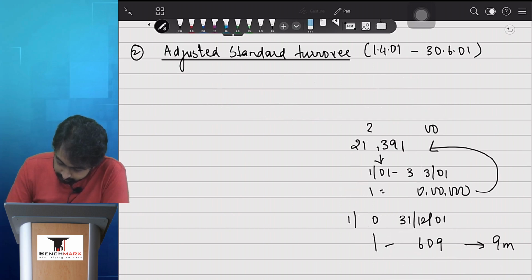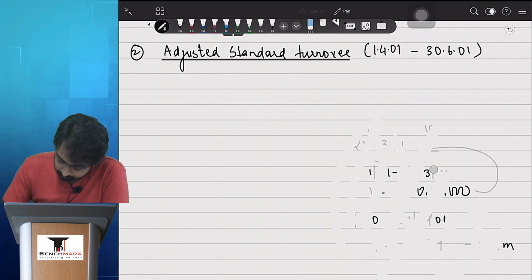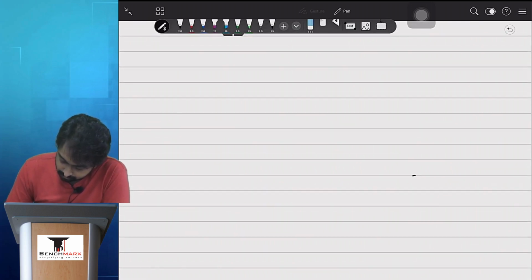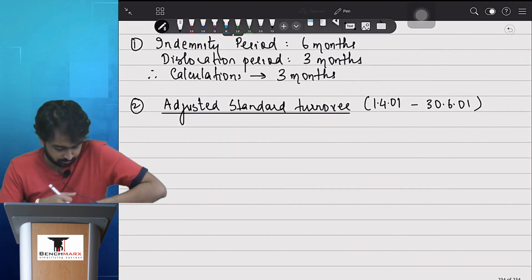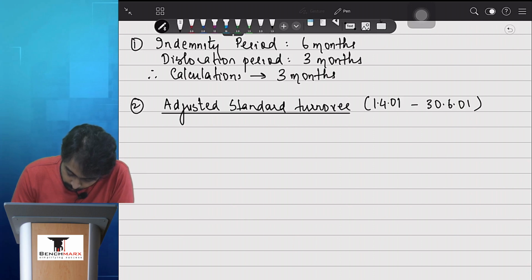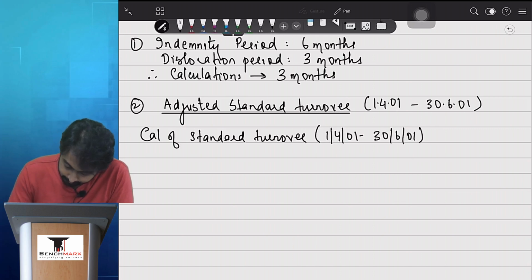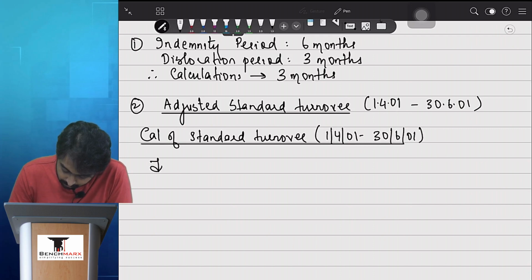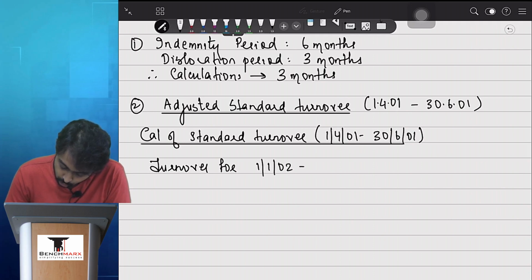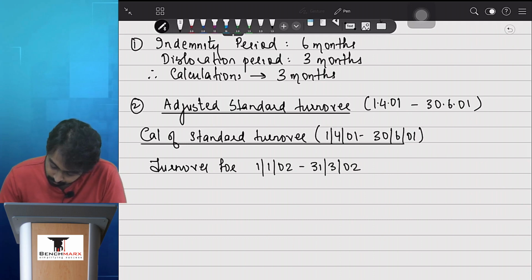So let us now present this properly. Write down. Calculation of standard turnover, 1st April to 30th June. लिखना है तो लिख सकते हो for double reference. ये अपना हेडिंग है. इसके अंदर, turnover for 1st Jan 02 to 31st March 02 is equal to 2,50,000.